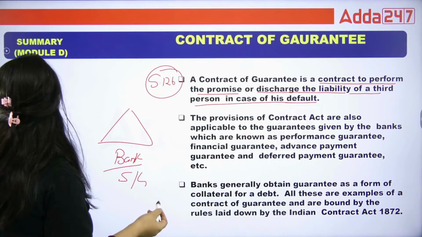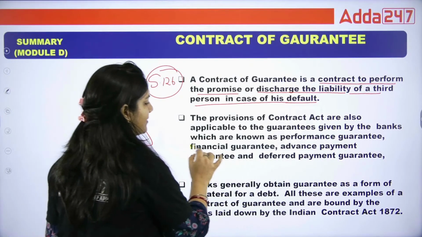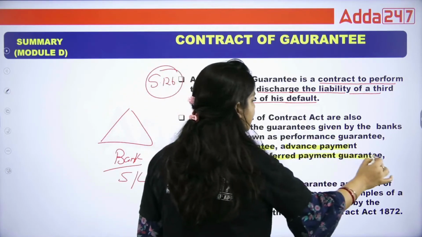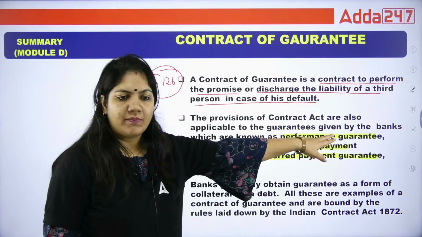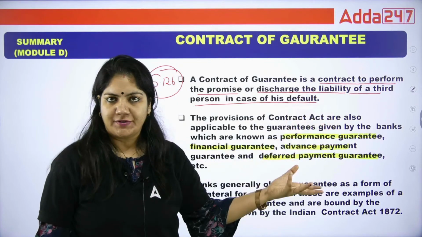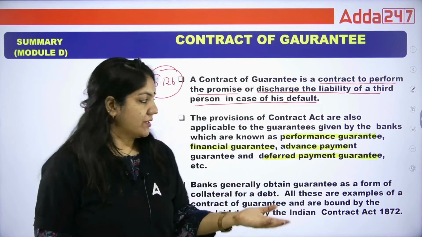So there are types of bank guarantee: financial guarantee, advance payment, deferred payment, and performance guarantee. In the performance guarantee, the bank gives a guarantee on the performance of a particular project of a person, that if you do not perform that project, we will give you the guarantee.